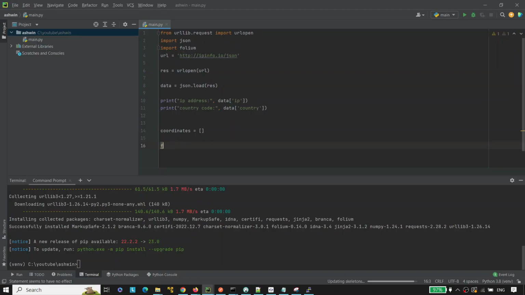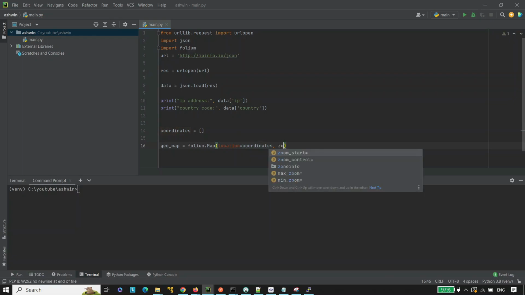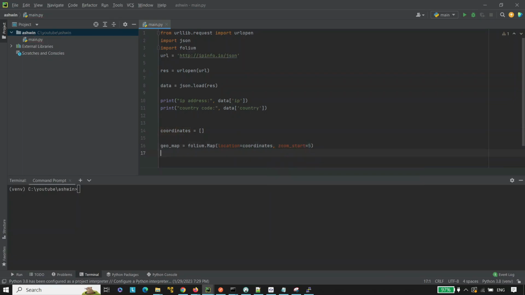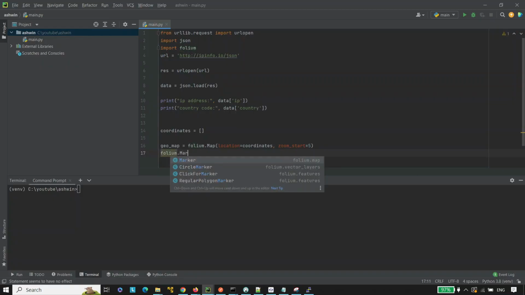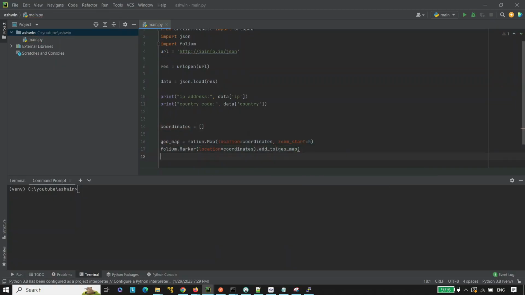Let's take another variable instead of folium. geomap equals to folium.Map and pass the coordinates. location equals to coordinates and zoom_start equals to 5. Then folium.Marker, pass the coordinates here also. location equals to coordinates and add to geomap. After that, save it and name the file as map.html. Before running the program, add the coordinates into the empty list.